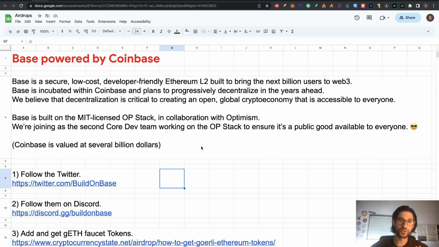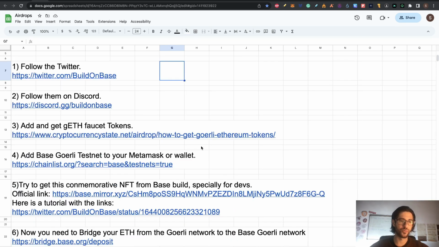So now let's go to the step by step. This is not going to be easy. So you are going to need my steps and check the video while you're doing it. So first, like always, step 1, step 2 is follow them on Twitter, Build on Base, and follow them on Discord, Build on Base too. So here you have the 2 links for the social media. You are going to need them because there are social tasks to do for this airdrop. So go there and follow the Twitter and Discord.